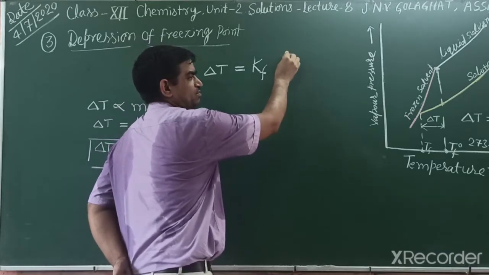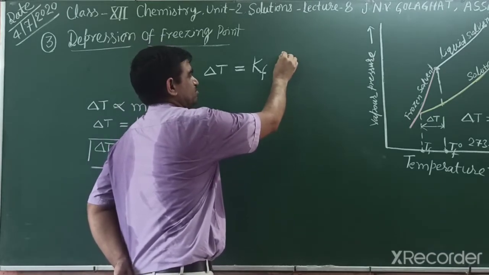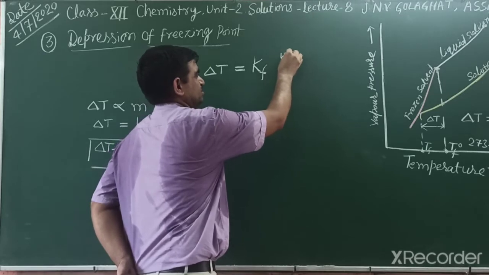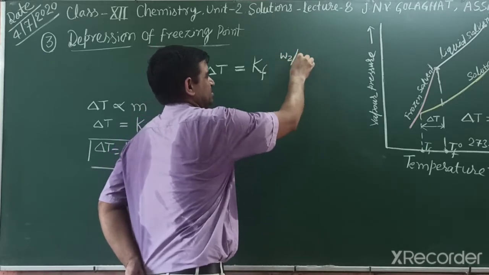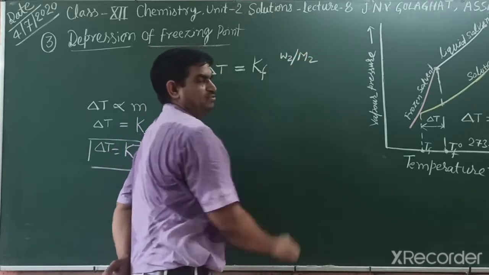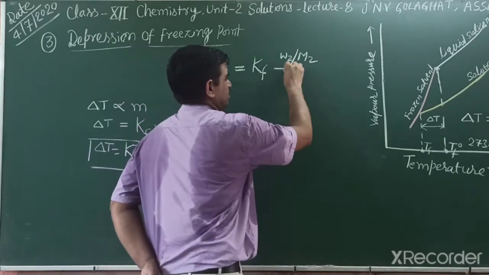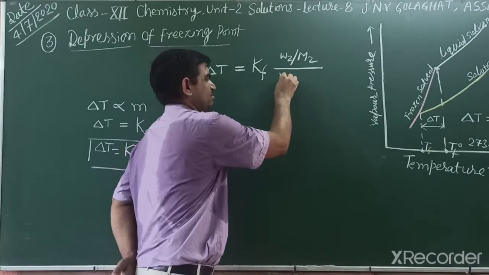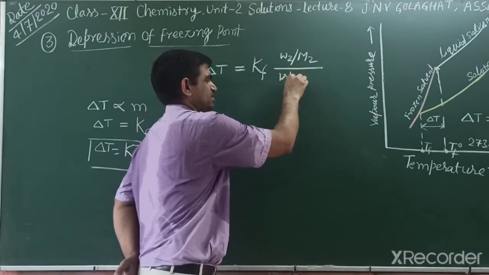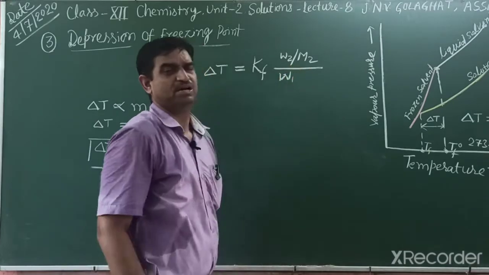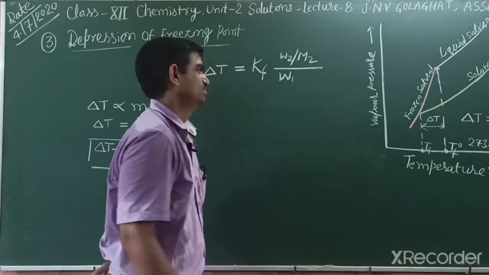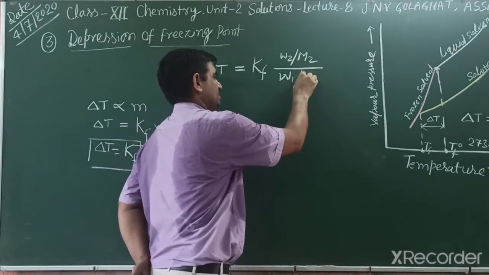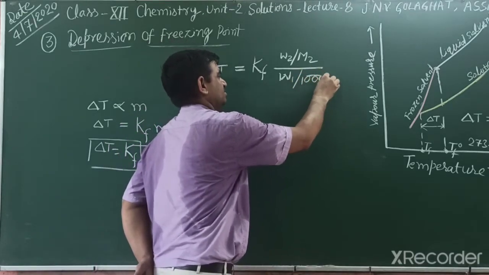Molality is moles of solute, that is W2 by M2, divided by the mass of solvent, represented by W1, and if the mass of solvent is in grams, then it is divided by 1000.